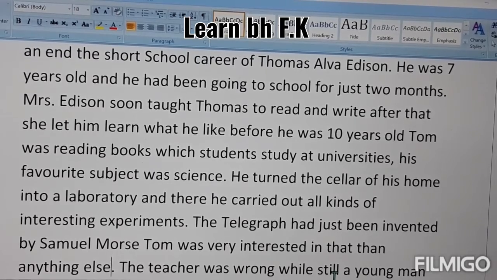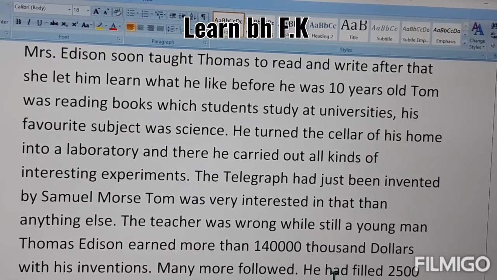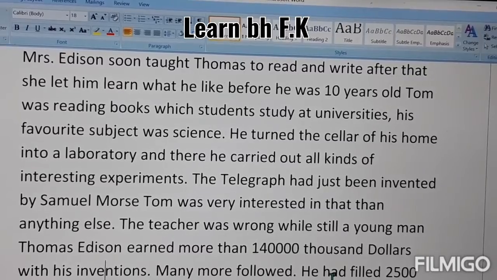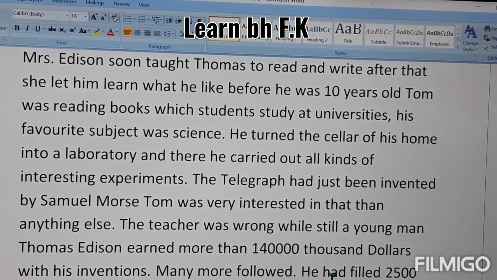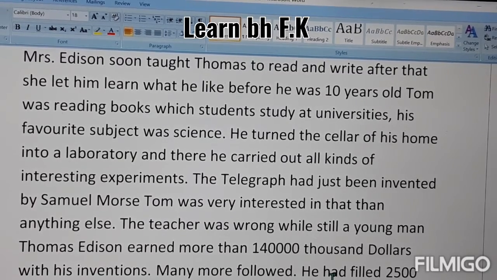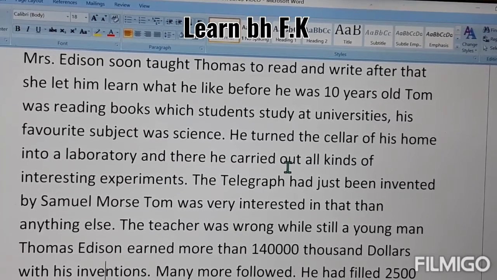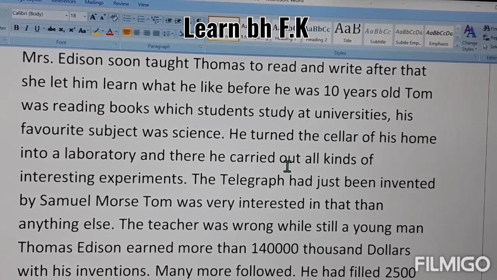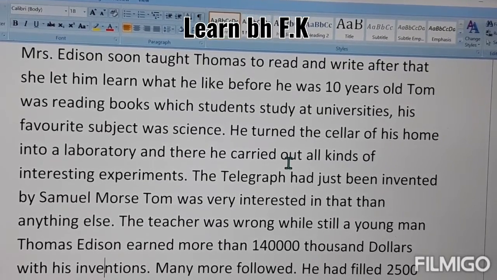The teacher was wrong. While still a young man, Thomas Edison earned more than $140,000 with his inventions. Then what happened? He was studying university books, and his favorite subject was science, and he turned his cellar, meaning the room below the house or under the ground, into a laboratory. There he did different things for inventing. The telegraph at that time was just invented by Samuel Morse. Tom was interested in that more than anything else, it means he was very interested in the telegraph.